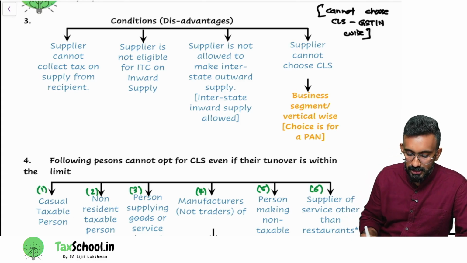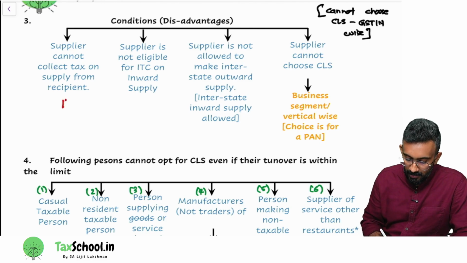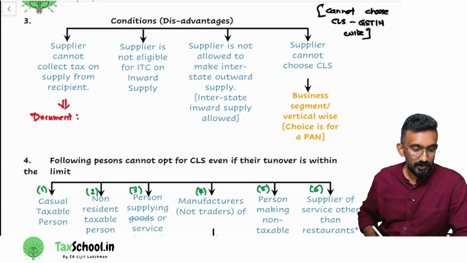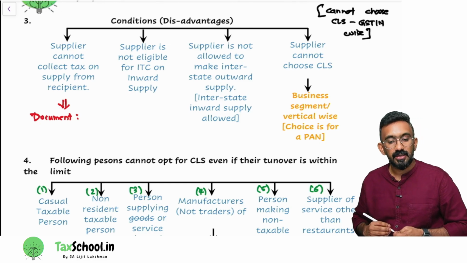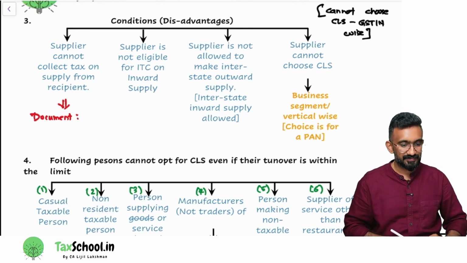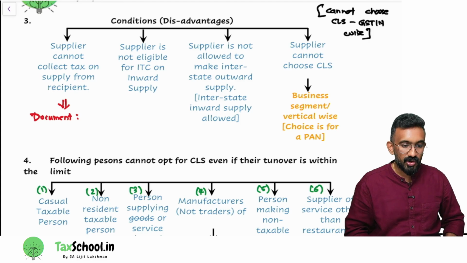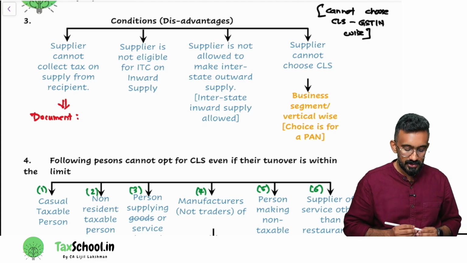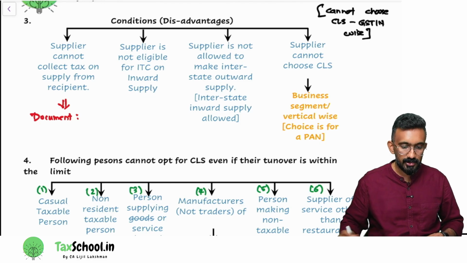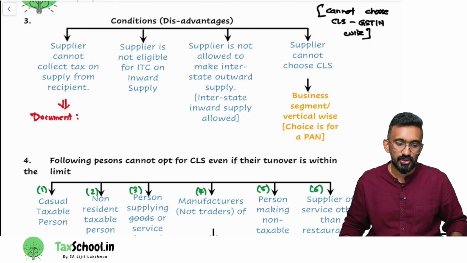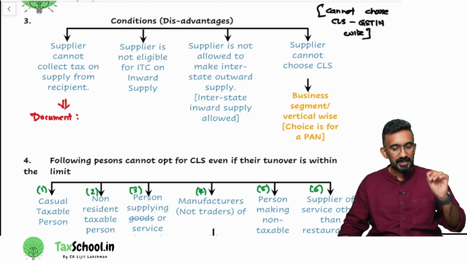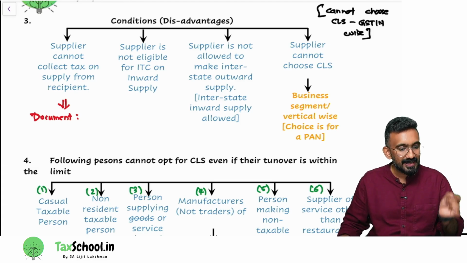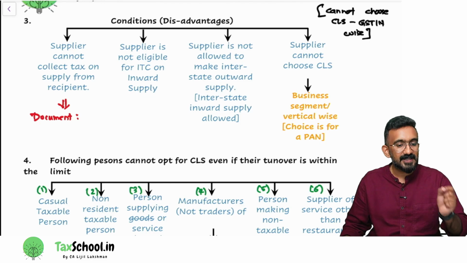So my next question connected to this would be, what document will be issued by the composition levy scheme person? I cannot issue a tax invoice. Why? I cannot charge a tax on the bill. So what document will be issued? Somebody from online, can you comment? What document will it be? Will it be the same tax invoice? No. A tax invoice generally would contain GST inside that document.